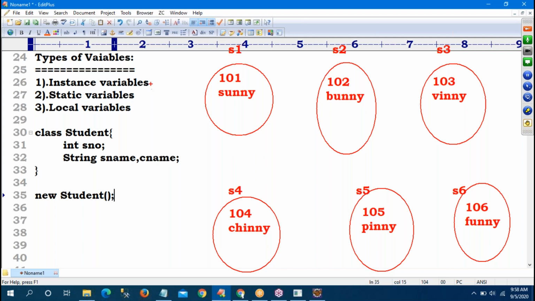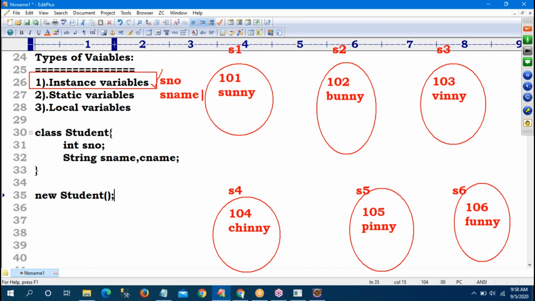So what is an instance variable? The value of the variable changes object to object. Then you can go for an instance variable. So here student number and student name you can make instance variables, because from object to object the value changes.